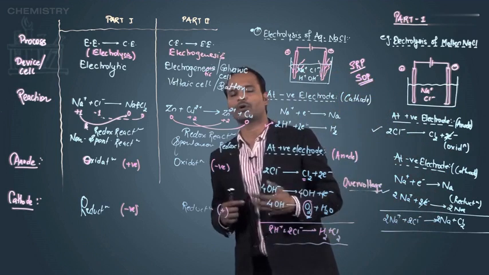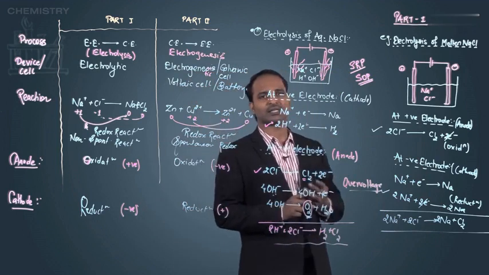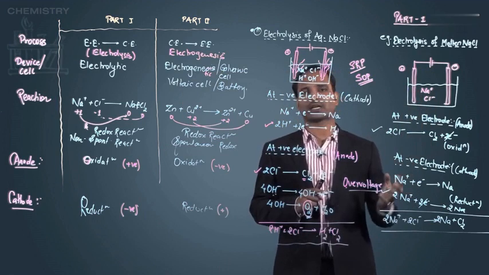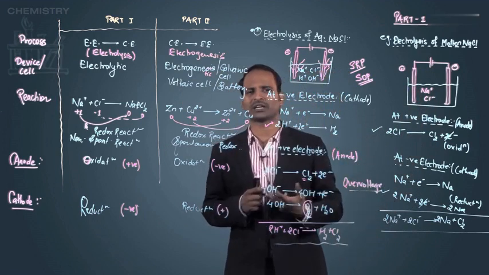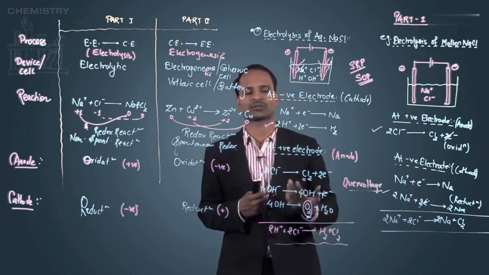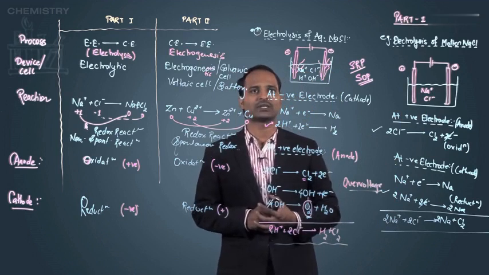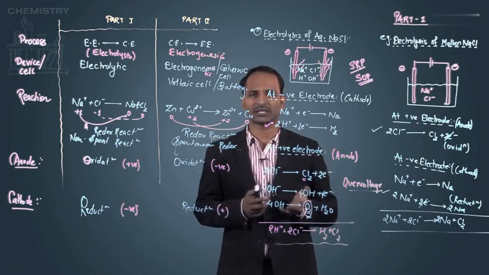So everything starts only after supplying electricity, that is after switching on the battery. Then only the electrodes get positive and negative charge, due to which the ions migrate, gain and lose electrons, and the reaction takes place. So this is the first part, the electrolysis process.